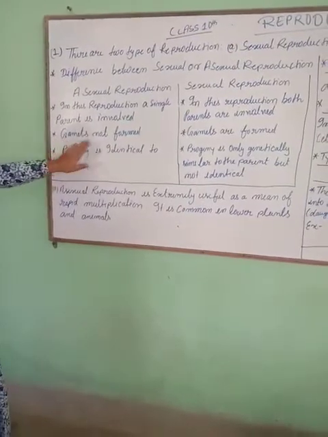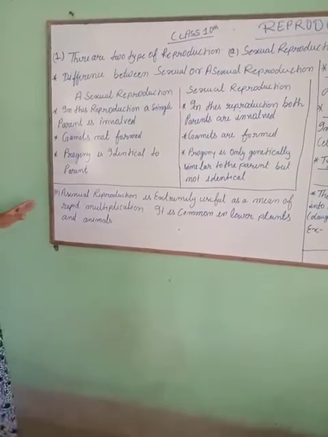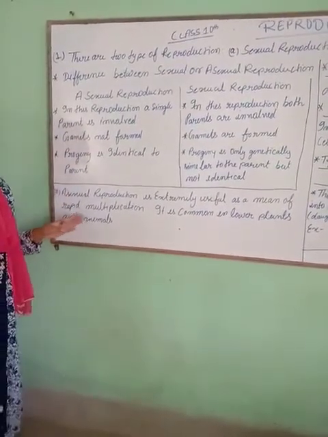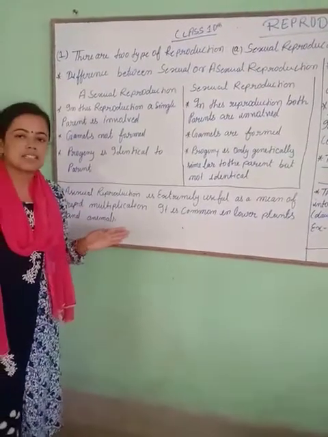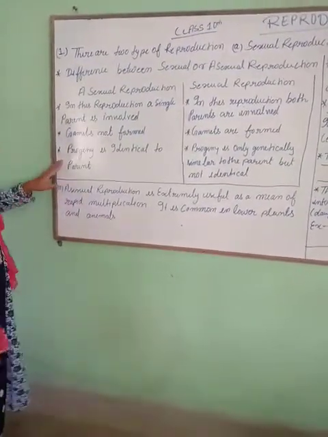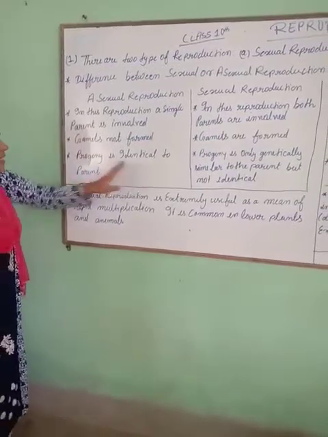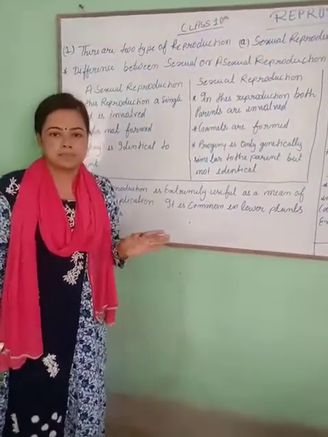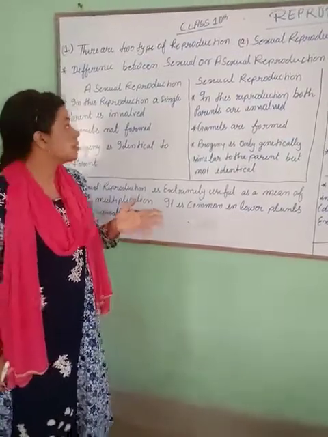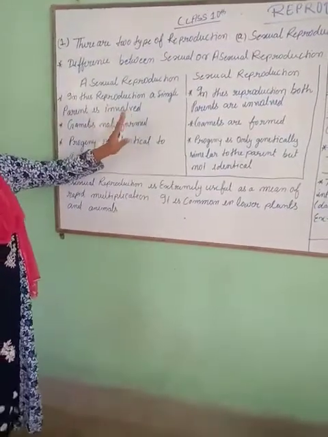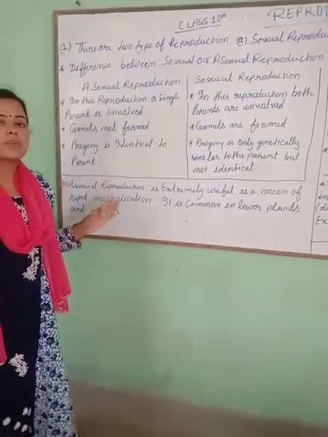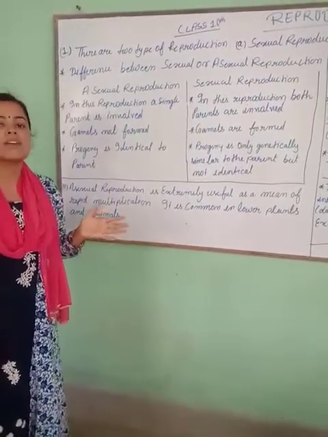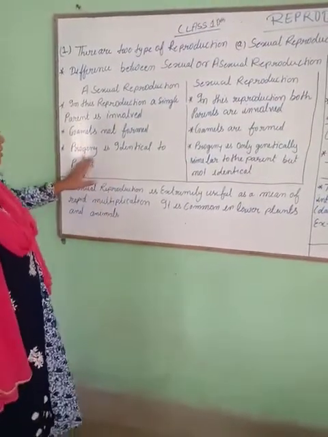Second, gametes are not formed. Gametes mean a male or female cell. In this, the progeny is identical to the parent. Progeny is the newborn that forms when the parent cell is split.